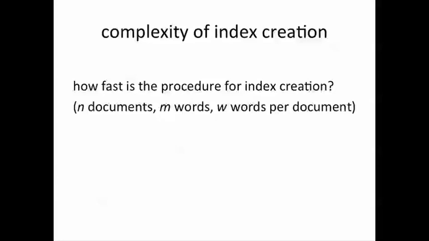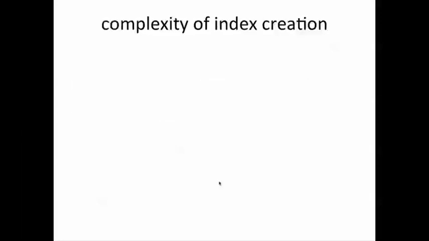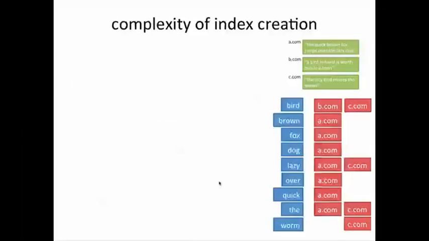And W may or may not be very large because every document may have a few thousand or a few 100,000 words, but certainly not billions of words. Let's see now what the answer is. We have our index structure here, we have our documents, and we assume there are n documents, m total possible words, and on the average W words per document.